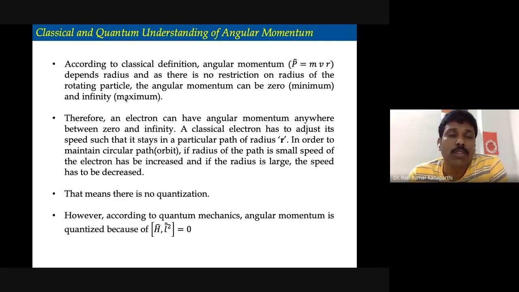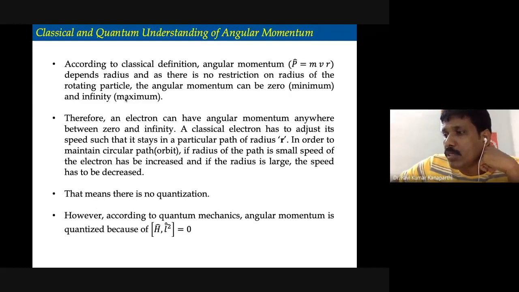When you talk about the angular momentum of the electron, the particle can be at rest, or it can be moving. If it is rotating, then it will rotate in a certain circular path, and r will be changing accordingly. It will have some amount of angular momentum. So the point I want to say is that if it is at rest, the angular momentum can be 0. On the other hand, if it is rotating, then it will have angular momentum accordingly.